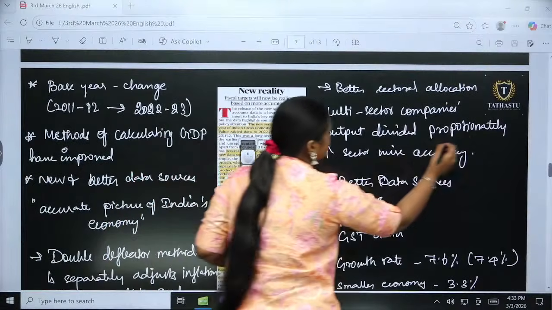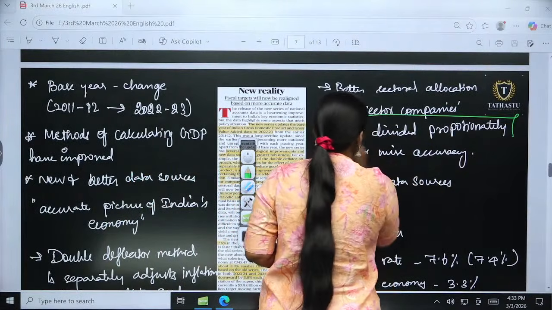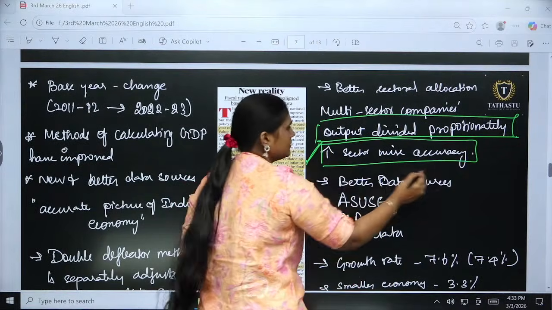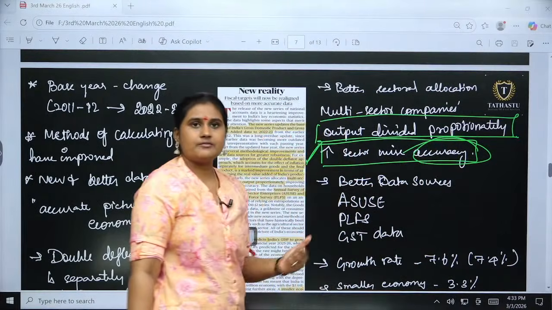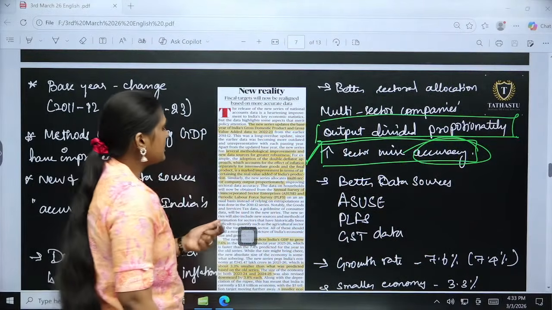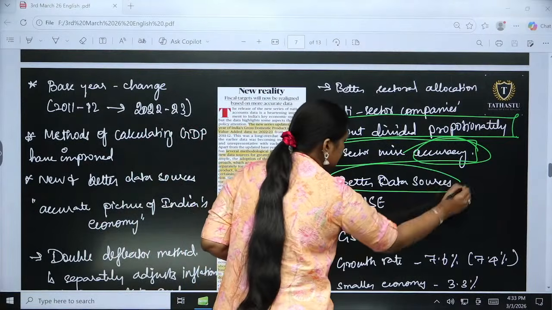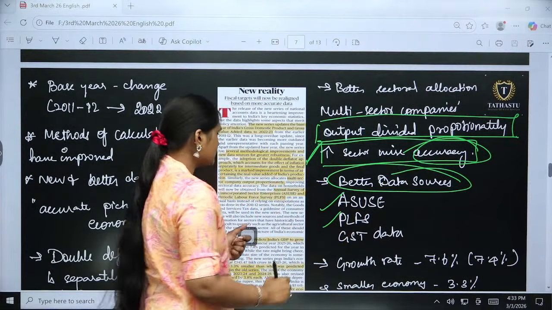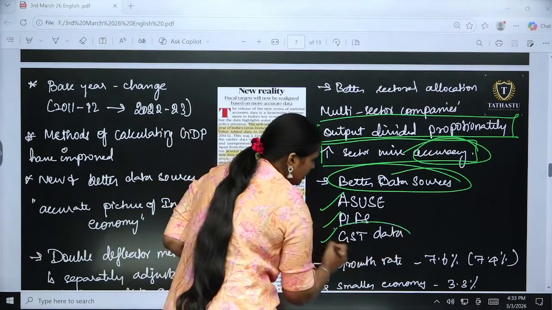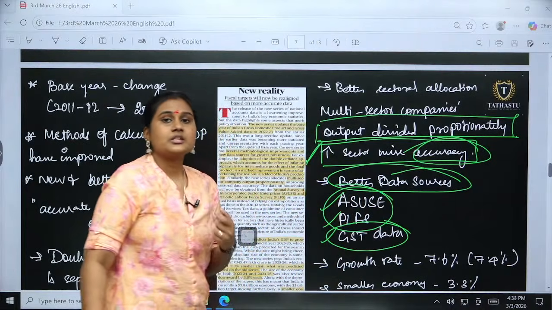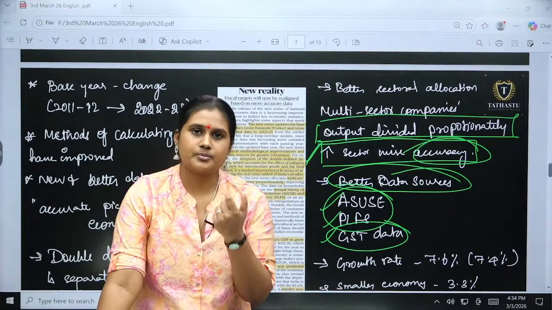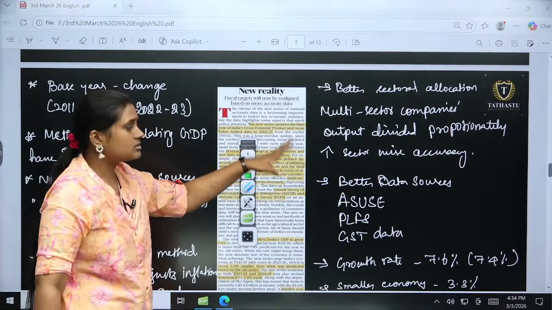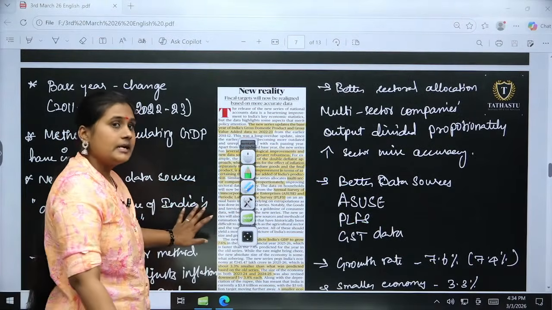So the output divided proportionality will be there. Okay. And also the increased sector-wise accuracy. So we would be able to see the clear, accurate growth of each and every sector. Okay. Then when it comes to the better data sources, what we have seen, the ASUSE and also the periodic labor force survey and the GST data, all these things will be complementing our proper, clear data. So we would be able to understand the real growth, because earlier, why we are stressing about the data sources and about the data,